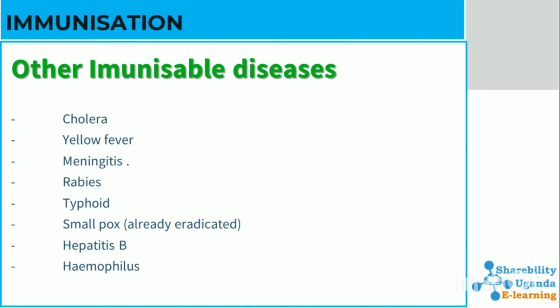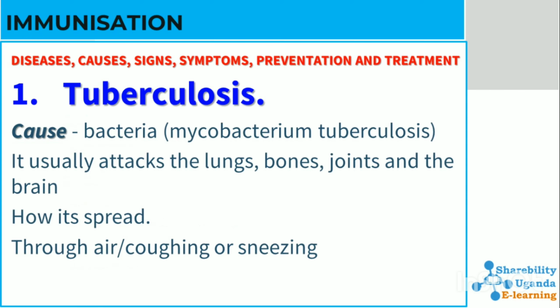Other immunizable diseases include cholera, yellow fever, meningitis, rabies, typhoid, smallpox, hepatitis B, hemophilus, and etc. Let us look at one by one the disease cause, signs and symptoms, and how we can prevent and treat such diseases, the ones that are treatable and the ones that are preventable. I know most of the diseases are preventable, but not all are treatable.